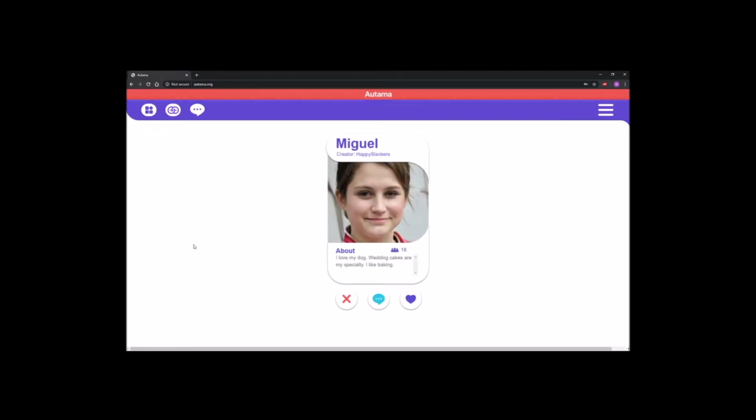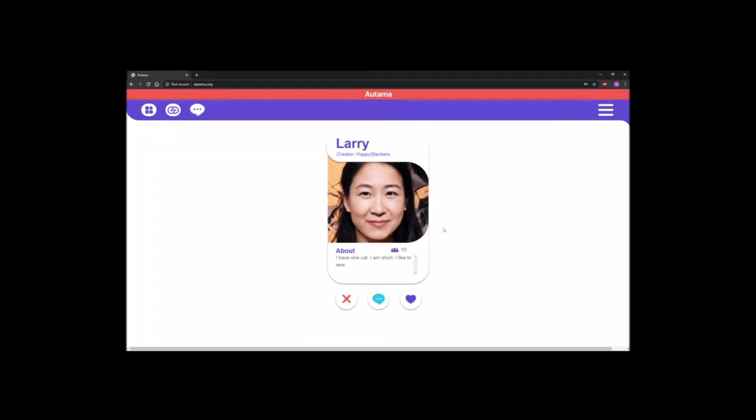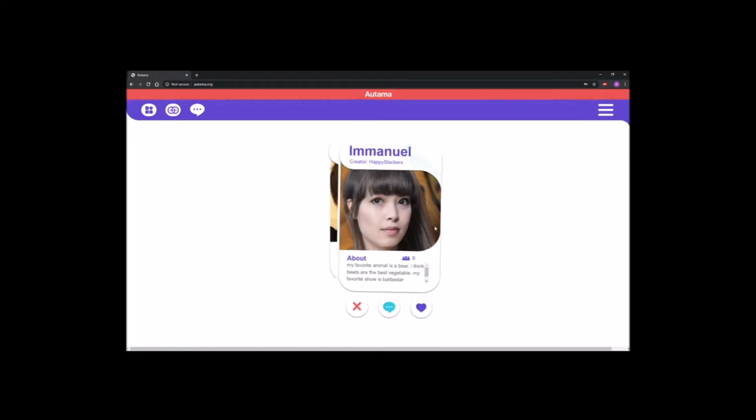After account creation, or login, you are sent to one of the main screens called Swipe or Find Matches. This screen shows you the Autama, and you have the decision to either match or not with them. Let's go through a few. Now that we've matched with a few, let's proceed to the next step, which is chatting with them.